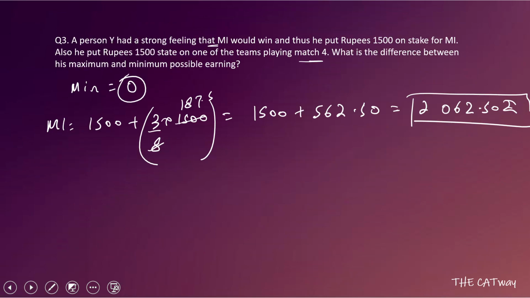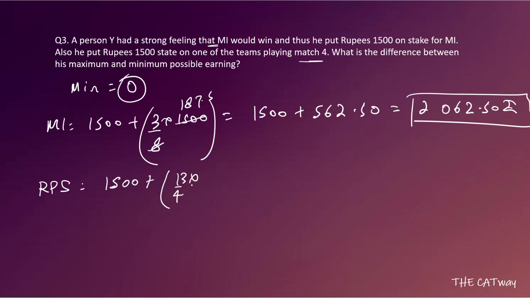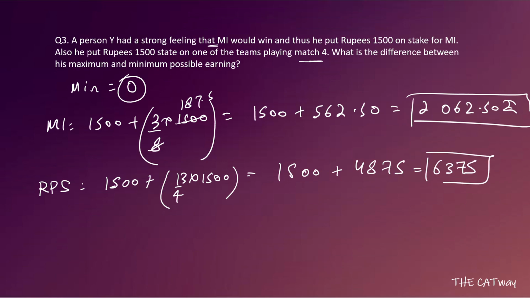So let's calculate that. By placing his bet on RPS, first he will get his rupees 1500 back, and then he will get 13 by 4 of 1500. Okay, so this is what is going to happen. Now the total amount which he will get is 1500 plus rupees 4875. So the total amount that he will get is 6375. Okay, from the match 4, RPS versus GL, he will get rupees 6375, the maximum amount which he can earn.